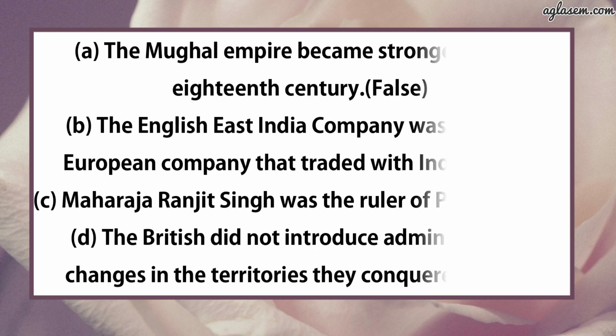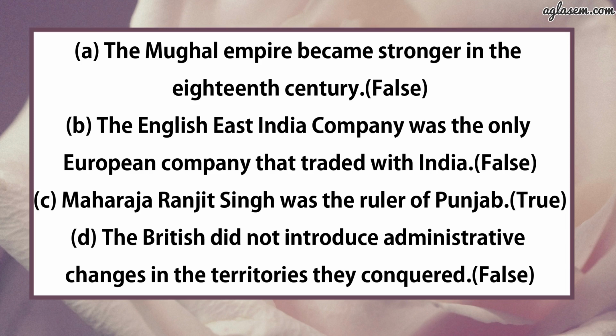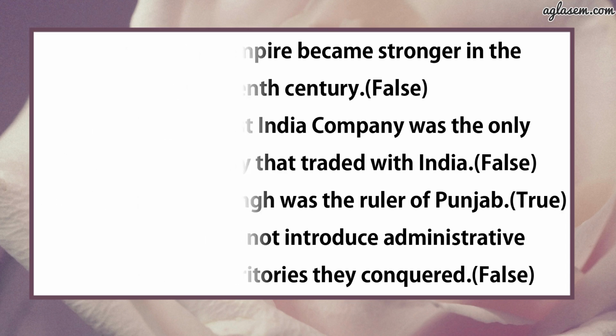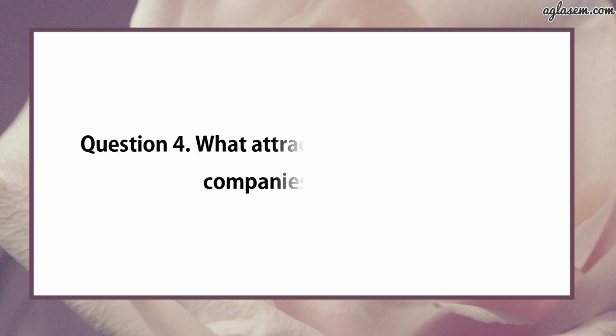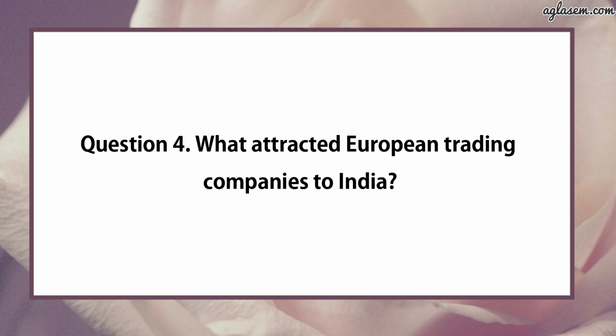First, Mughal emperor became stronger in the 18th century. Answer is false. Second, the English East India Company was the only European company that traded with India. Answer is false. Third, Maharaja Ranjit Singh was the ruler of Punjab. Answer is true. Fourth, the British did not introduce administrative changes in the territories they conquered. Answer is false. Now question number 4 says what attracted European trading companies to India?